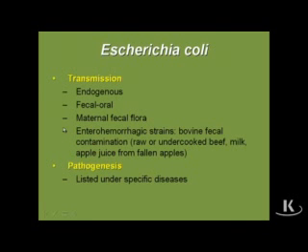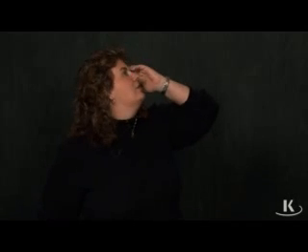And the first thing we want to talk about, as far as transmission, a lot of the times, and I mentioned this early on, the transmission for E. coli is endogenous. Remember, it's in the colon. It somehow gets lost. It's in the urethra. It's really not sure how it got there. So it's going to hold on with its pili so it can resist the flow of urine coming at it.